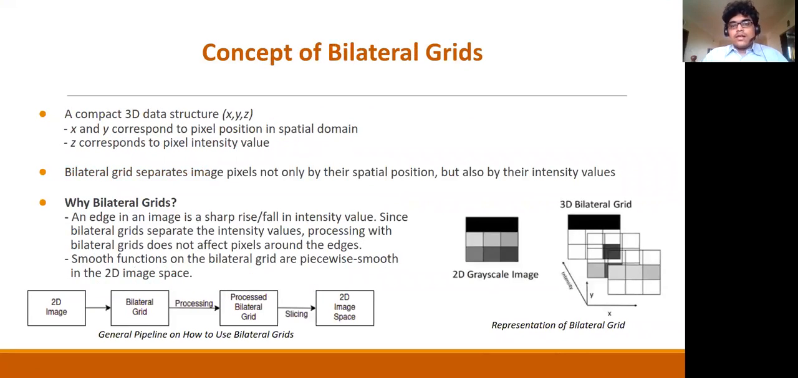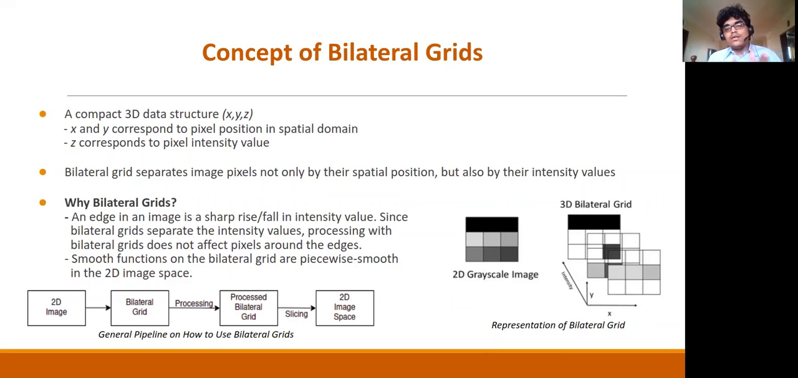The concept of bilateral grids is as follows. It's a 3D data structure, so it has 3 dimensions, X, Y, and Z. The X and Y correspond to the spatial position of the pixel. So every RGB image can be converted to a bilateral grid, and every pixel has a position, and this position is represented by X and Y coordinates in the bilateral grid. While the Z axis corresponds to the intensity value of that pixel.